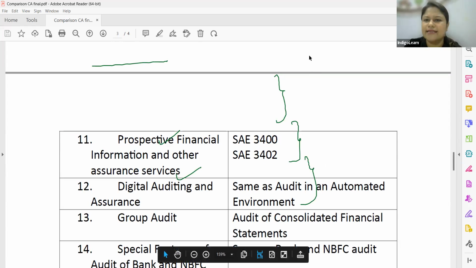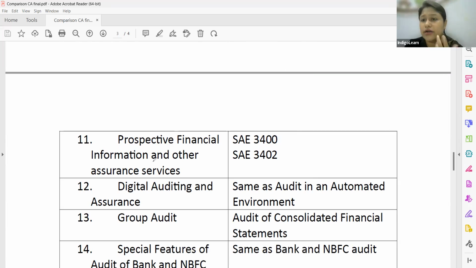So these are again the set of standards which have been taken as individual chapters, and we discuss these chapters in detail. Prospective financial information, which you can remember, or if you can connect it to professional ethics, when we talk about the auditor not being allowed to vouch the accuracy of a transaction, that time we gave a reference to SAE 3400. So that time we only gave a reference to the standards and understood a little bit about the standard, but now an in-depth understanding of these standards is going to be there. So prospective financial information also becomes a part of the syllabus.